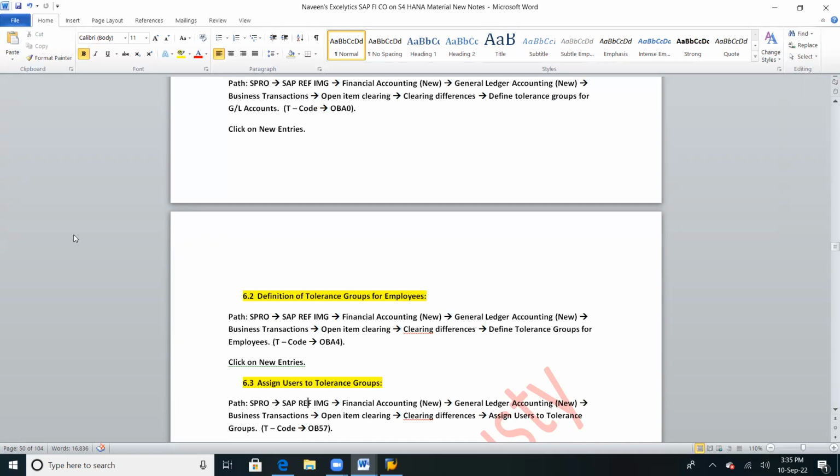Write down. We have completed GL tolerance and employee tolerances. Assign users to tolerance groups. Path: same as above till clearing differences.